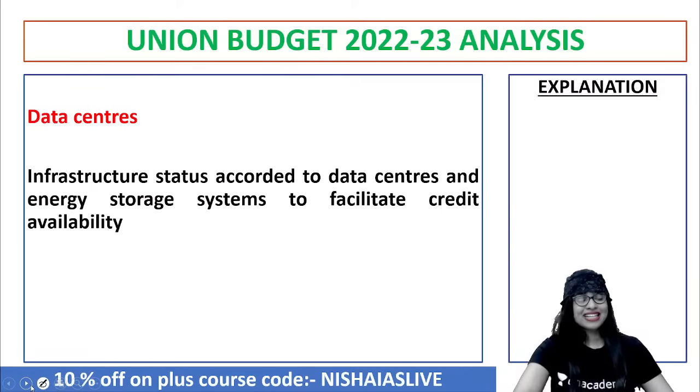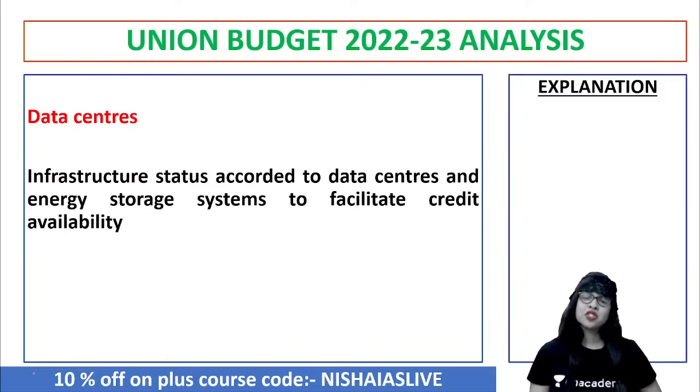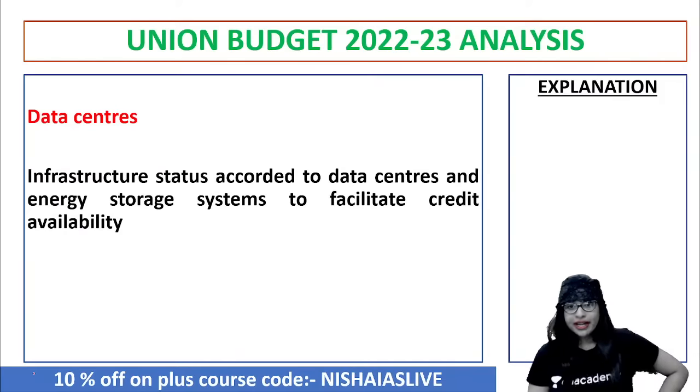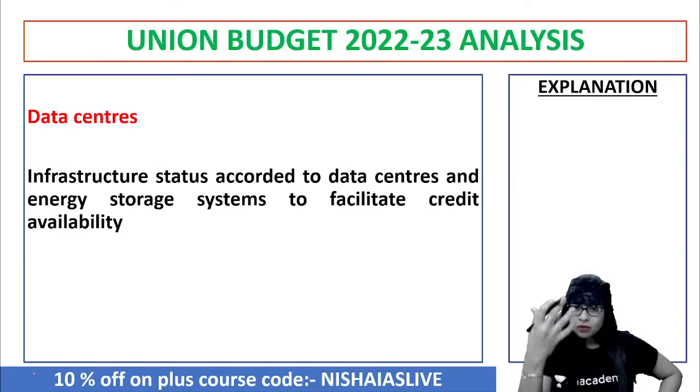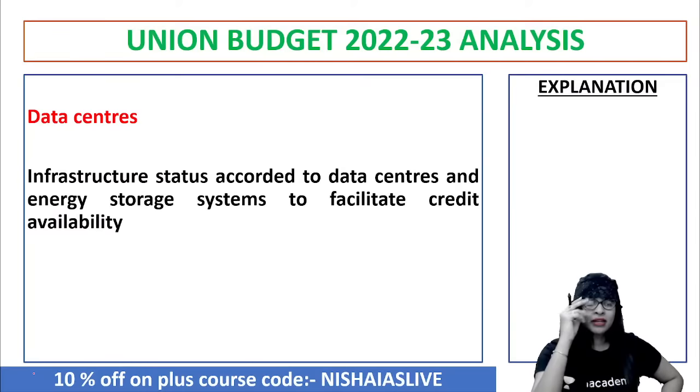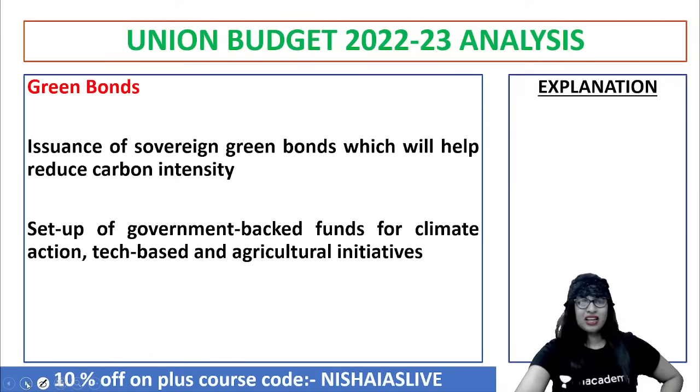Now, the next important thing is data centers. How do you think, guys, data centers could be an active part of it? The infrastructure status will be given to data centers and energy storage. Why? Because only then will it facilitate the credit availability as well. So that is also another important policy highlight which they said.